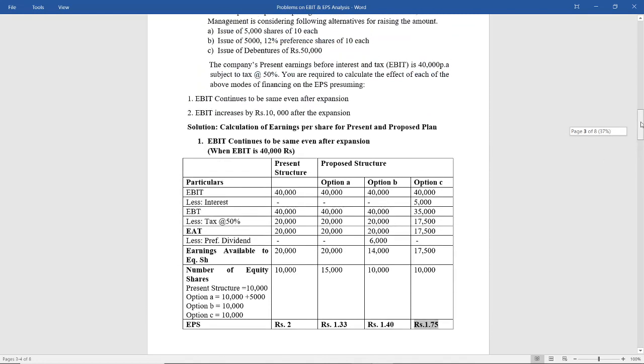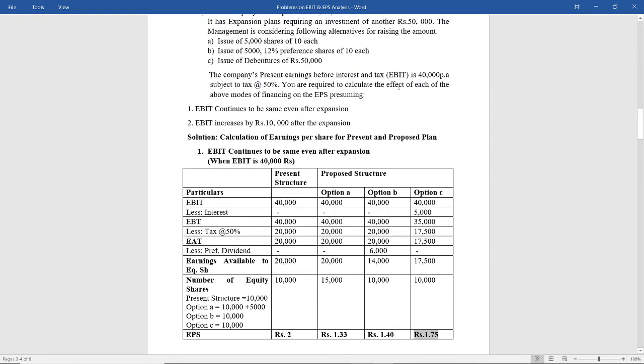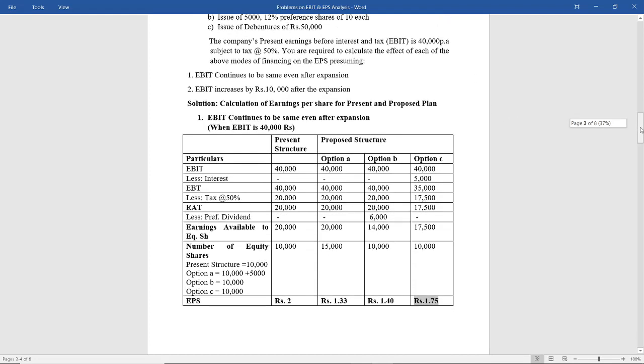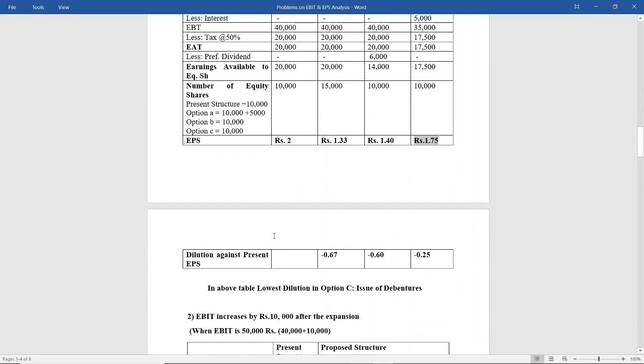Now they have told us to let them know the effect also. Compared to the present, what is the effect of the proposed structure? Now dilution in the present EPS. Present is 2. After raising additional 50,000, the EPS turned out to be 1.33. So the present EPS is reduced by how much? It is 1.33 minus 2, that is minus 0.67. There is a dilution.